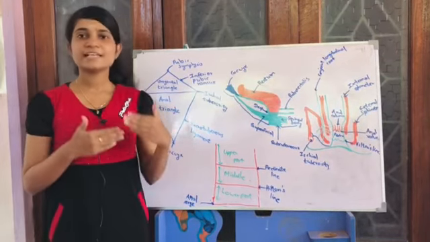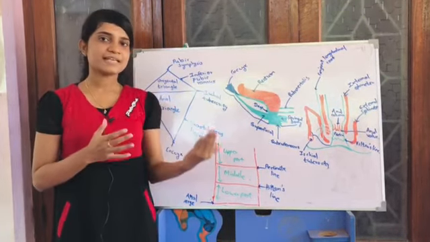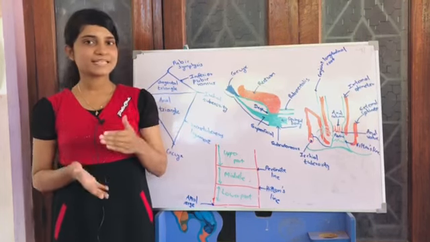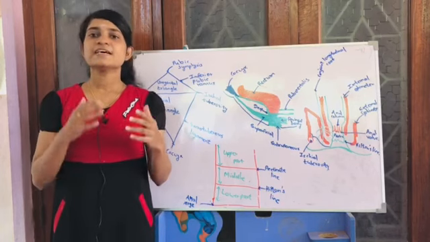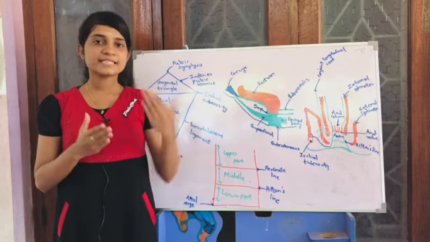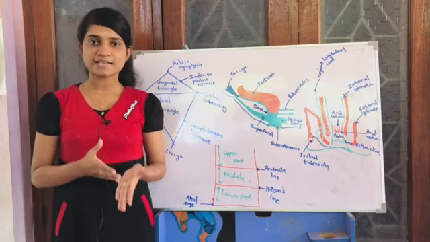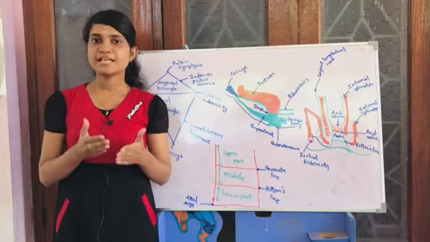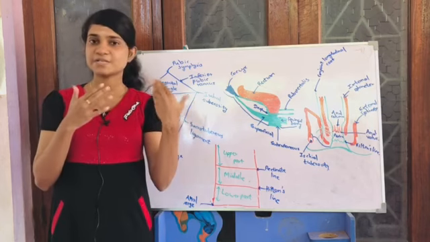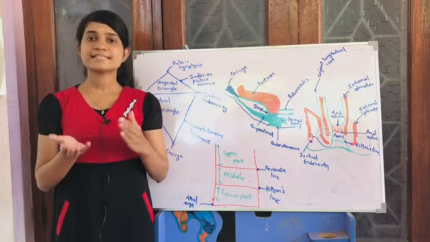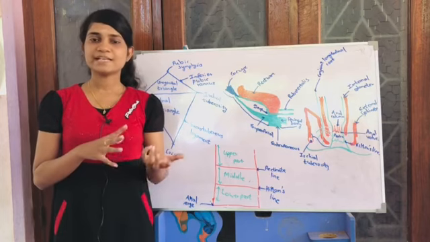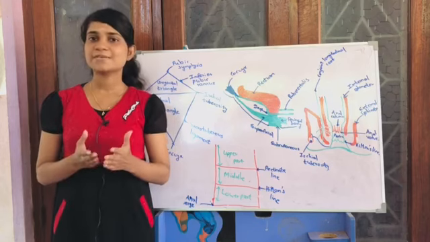Now let's look at the lymphatic drainage. Above the pectinate line, the lymph drains to the internal iliac lymph nodes, and below the pectinate line, it drains into the superficial inguinal nodes. For the arterial supply, above the pectinate line it is by the superior rectal artery, and below that by the inferior rectal artery. For the venous drainage, above the pectinate line it goes to the portal system, and below that to the systemic system. Above the pectinate line is endodermal in origin, and below that is ectodermal in origin.